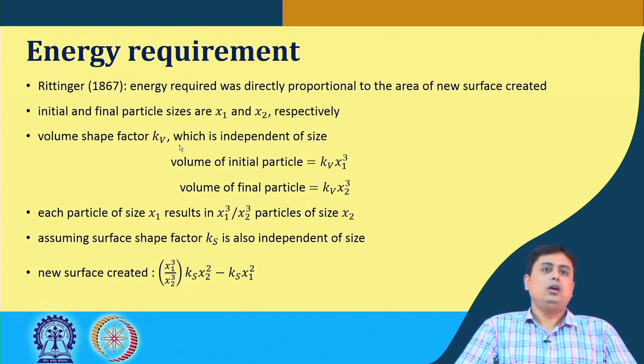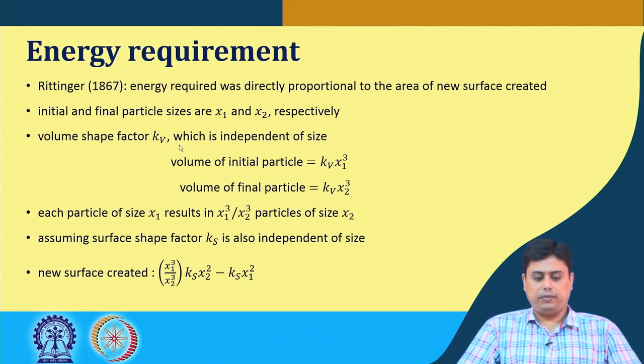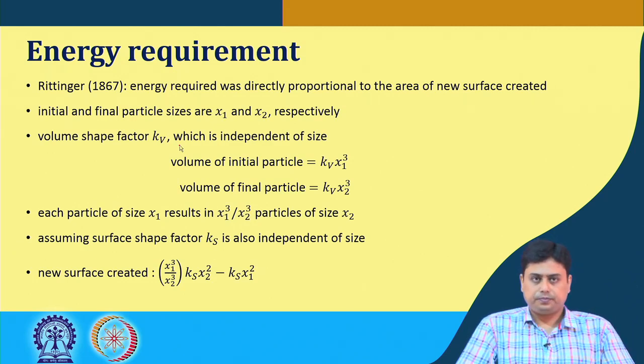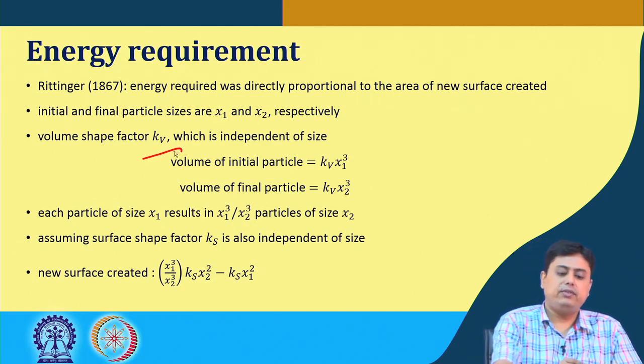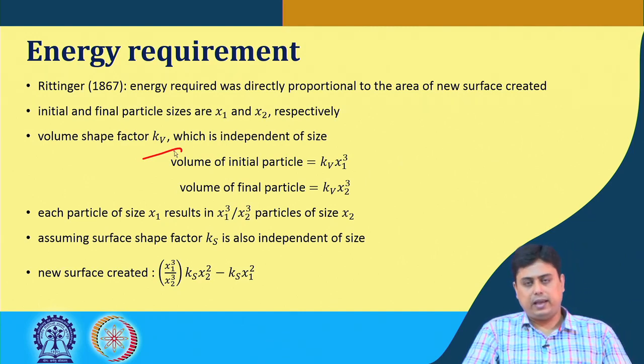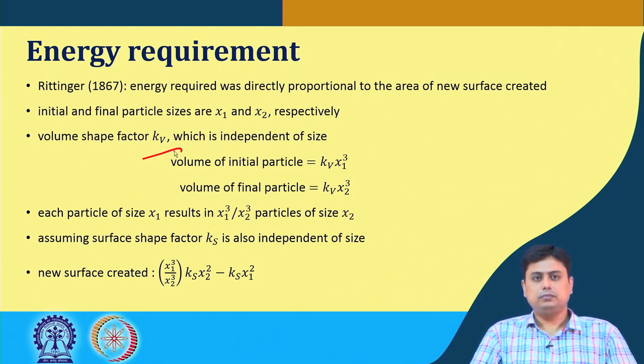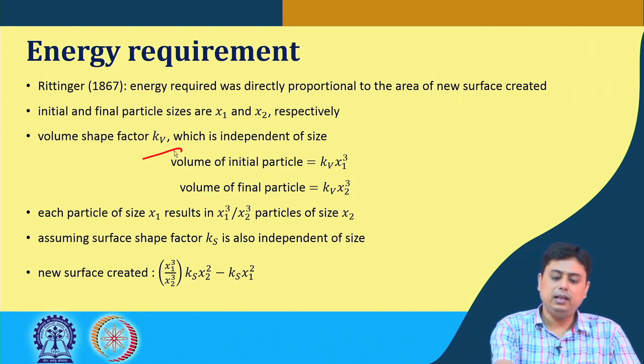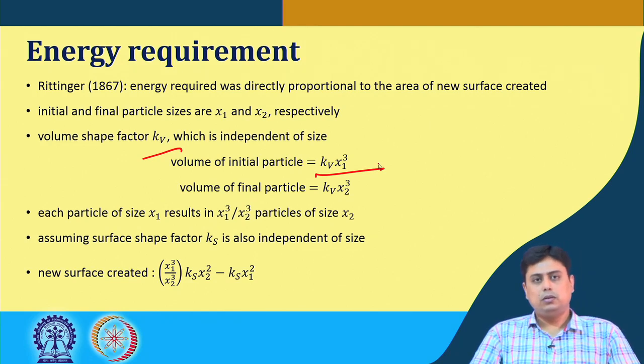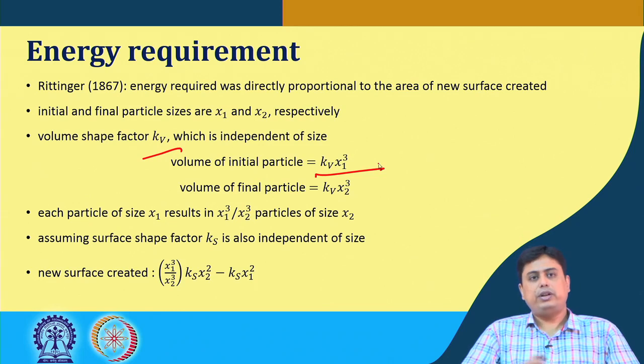That means, say, we have initial and final particle sizes of x1 and x2. The volume shape factor is Kv, which we assume is independent of size, and it is a logical assumption. So, the volume of the initial particle is Kv x1 cube and the volume of the final particle is Kv x2 cube. So, from each particle of size x1, it would result in x1 cube by x2 cube number of particles of size x2.